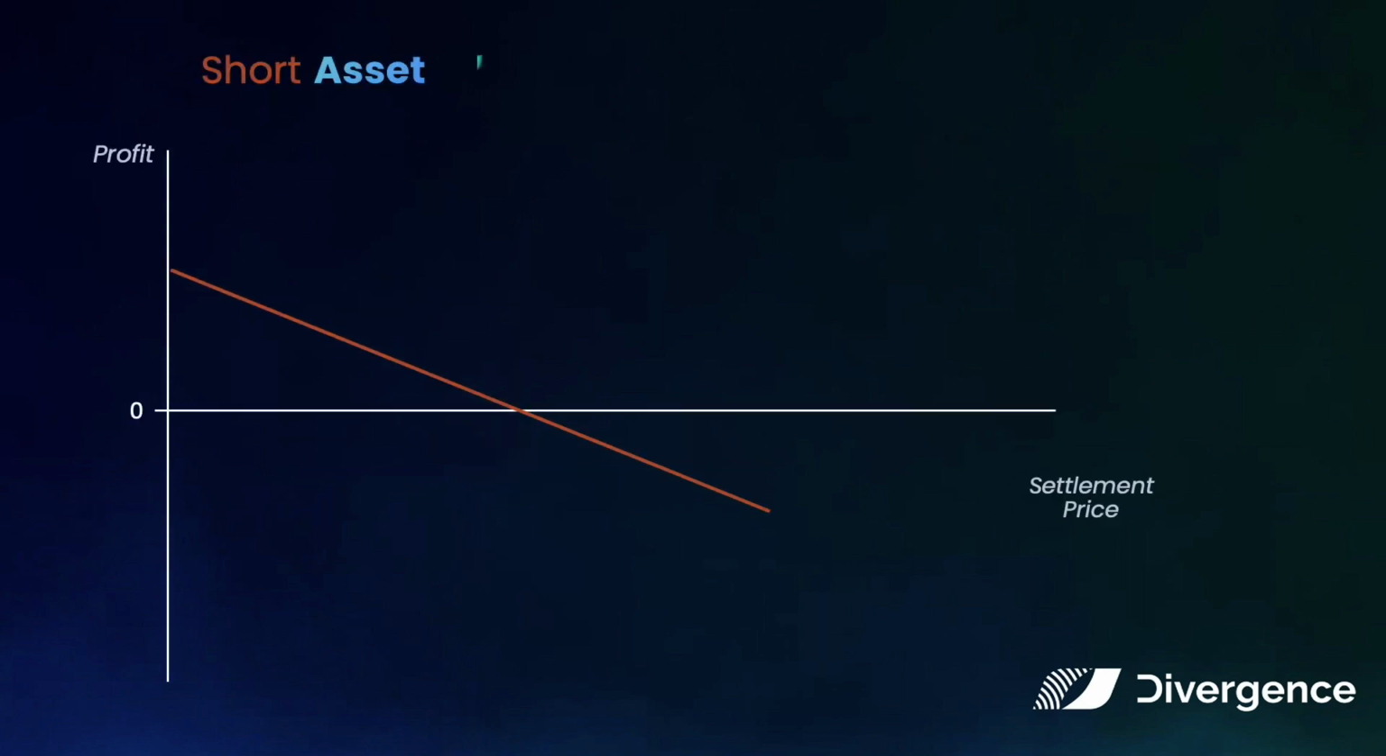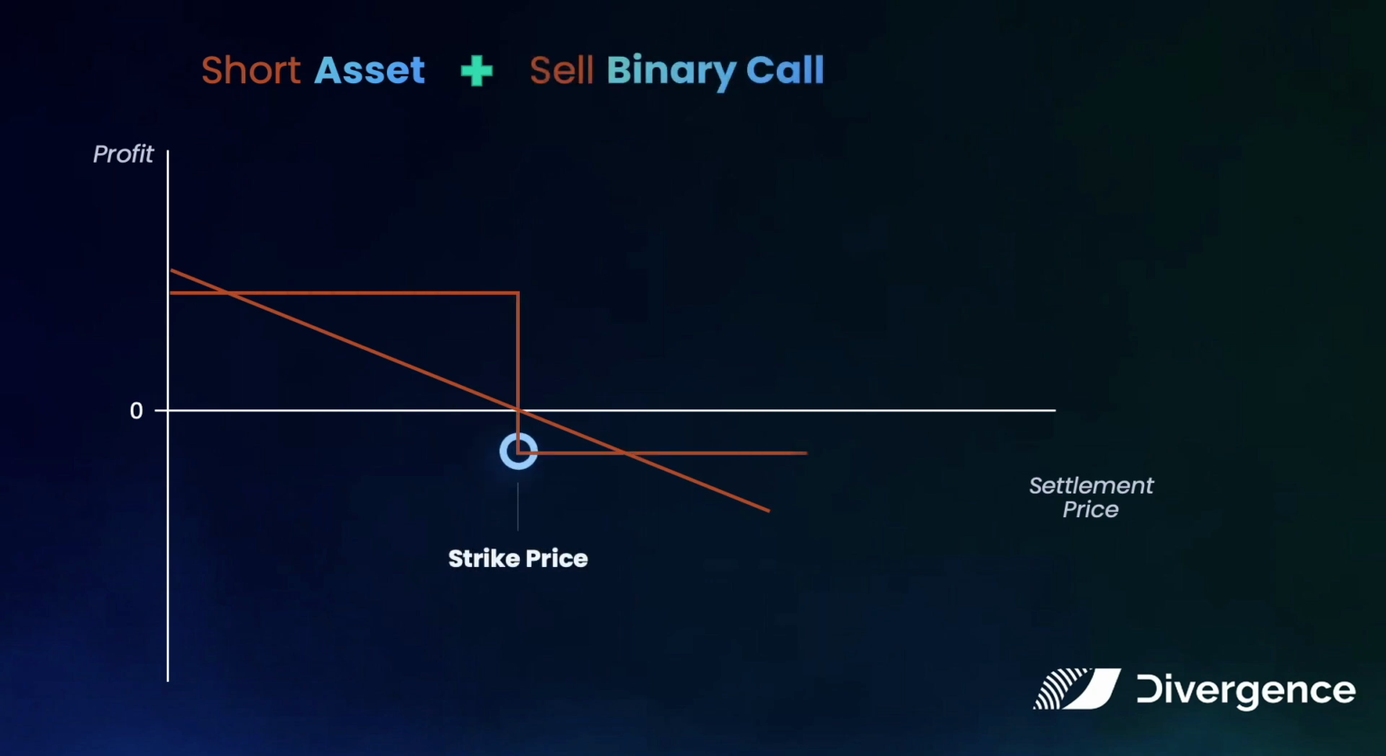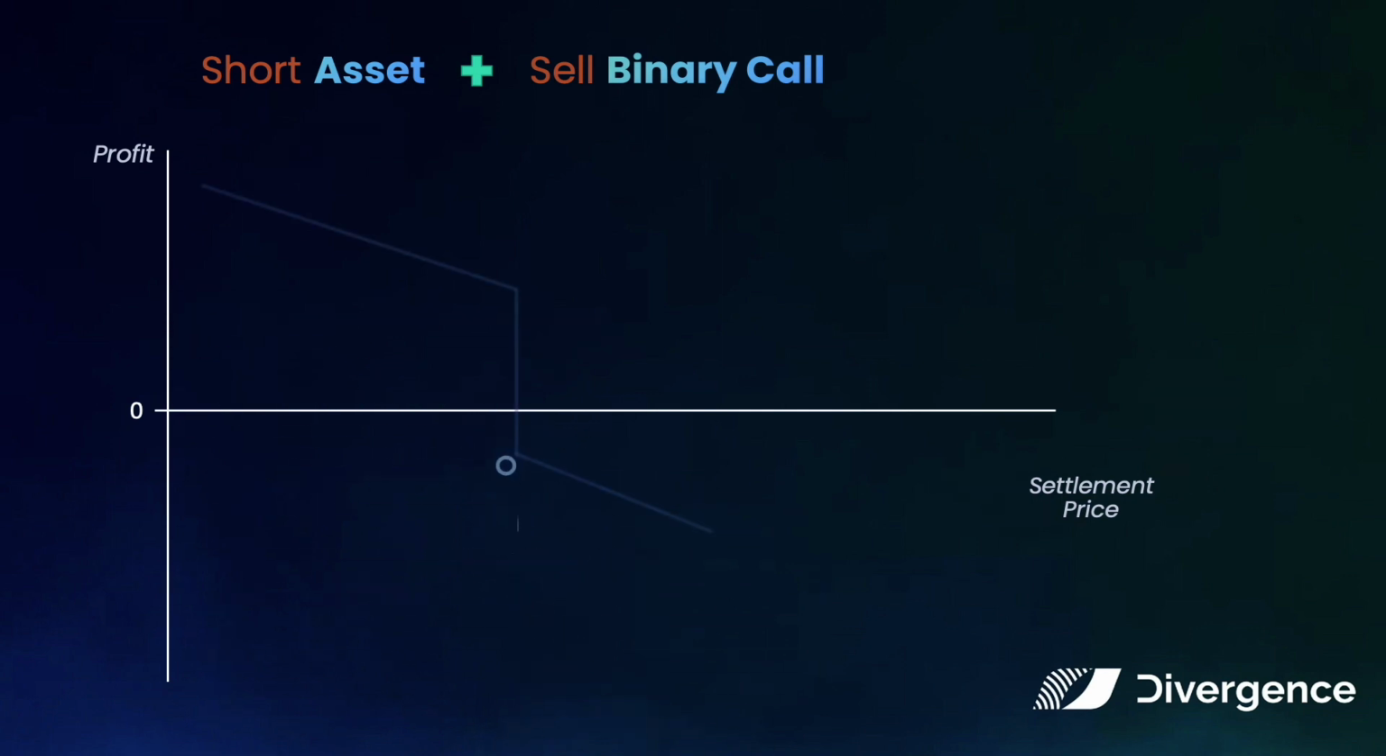Now, let's see what happens when you short one asset and short one cash or nothing call. Suppose your cash or nothing call has the same strike as your asset entry price. If the price is below your entry, your short asset position will be in profit, and you get paid by your short binary call position. When the asset settles above the strike price, you would realize a loss, and you lose a fixed amount of cash in your short binary call position.